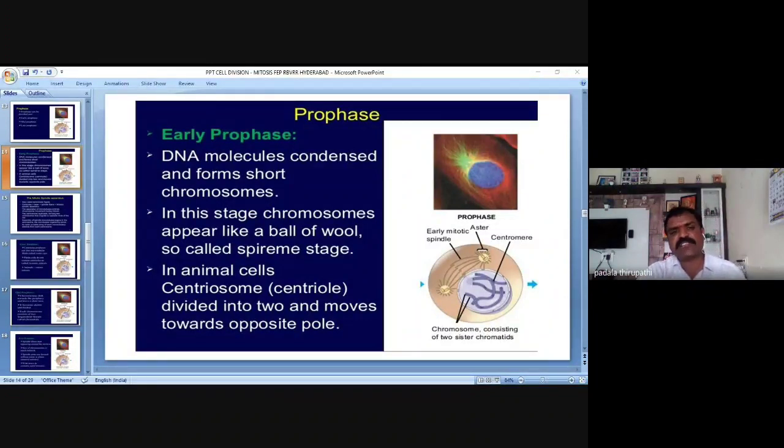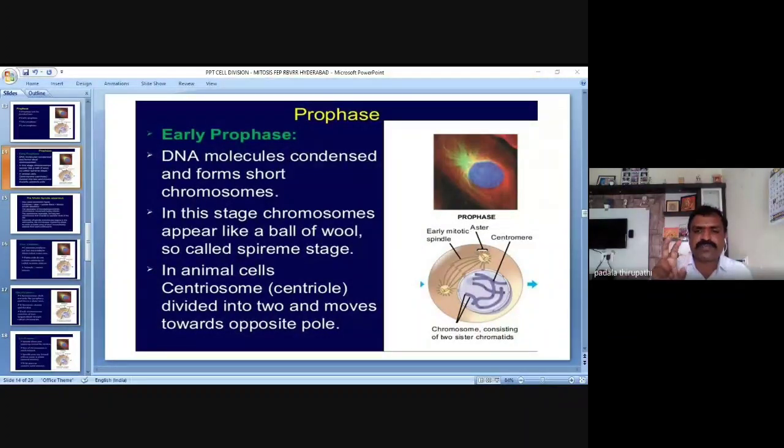Then in this stage, chromosomes appear like a ball of wool, so it is called the spireme stage. In animal cells, the centrosome, that is two centrioles.